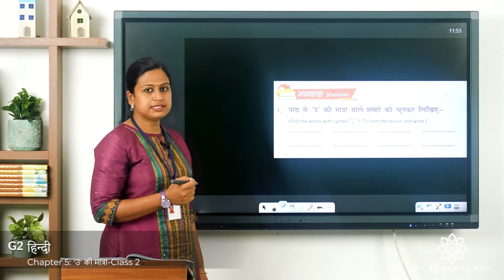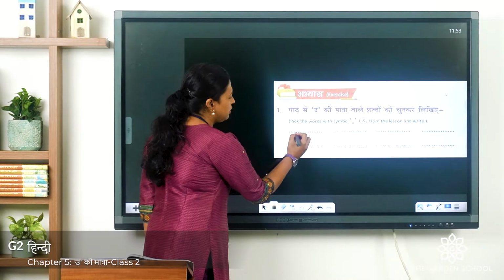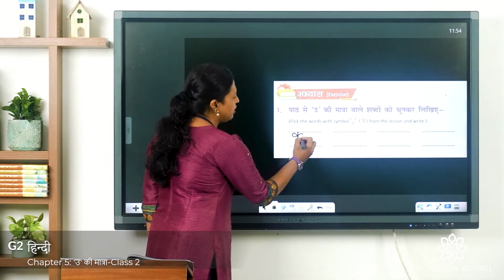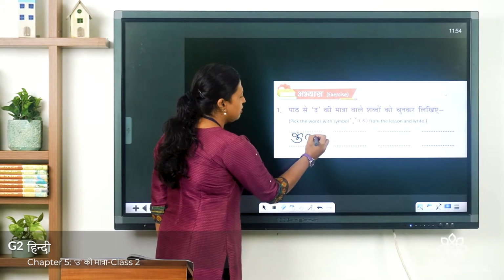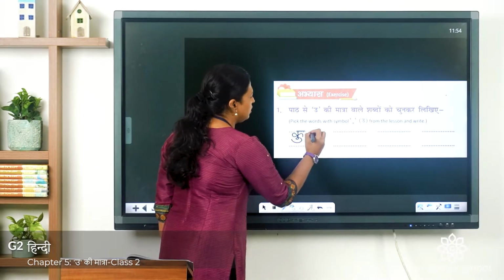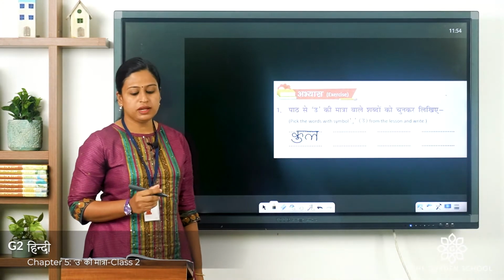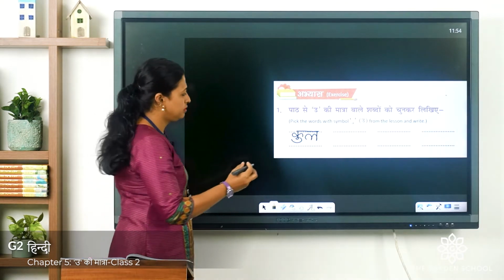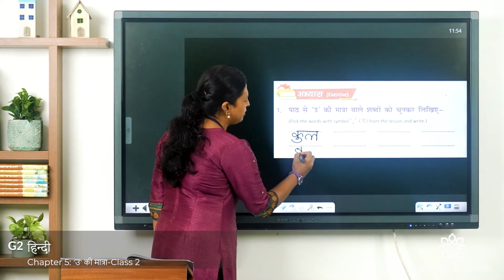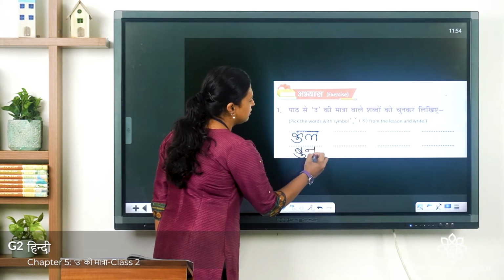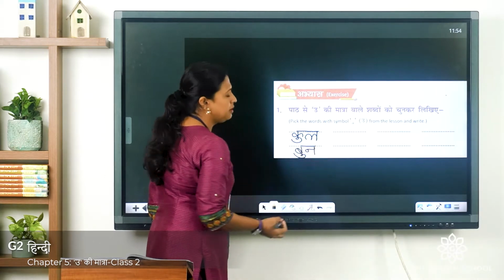So the first word is kul. Ka plus U symbol and la vyanjan letter. Kul. Next one is bun. Bun means to knit. Ba at the bottom, U symbol, Na on the top, sleeping line.